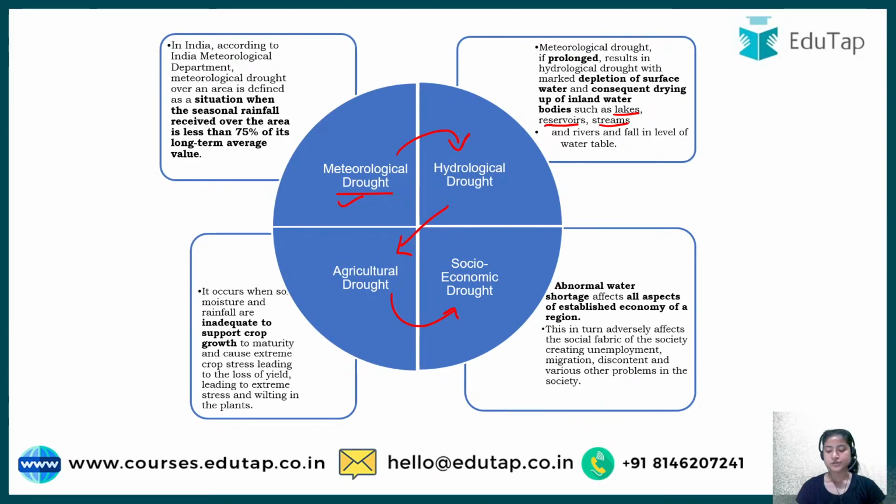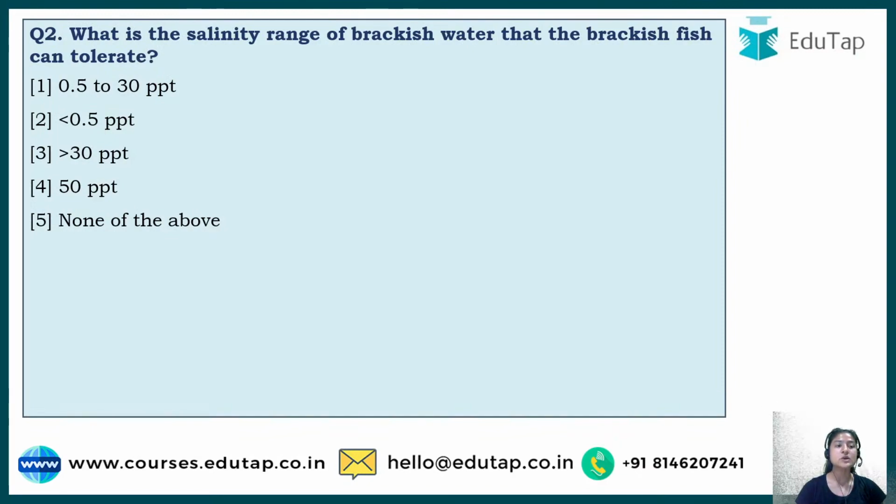Right. So next, let's come to question number 2. What is the salinity range of brackish water that the brackish fish can tolerate? What is brackish water? Brackish water is basically the water body that has salt present in it, more than fresh water but lesser than sea or ocean water. So brackish water is kind of in between the two. You have to guess the salinity range that the brackish fish can tolerate. The fish that exists in that water is known as brackish fish.